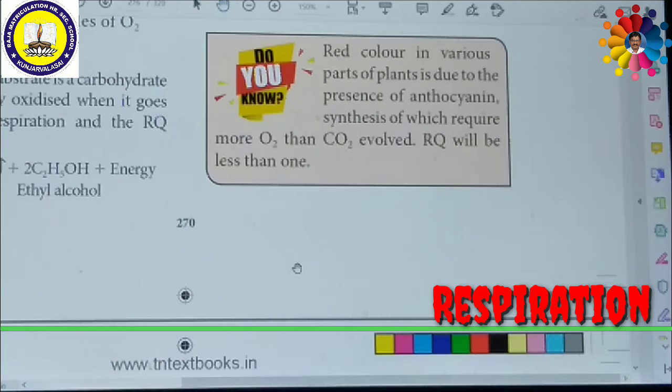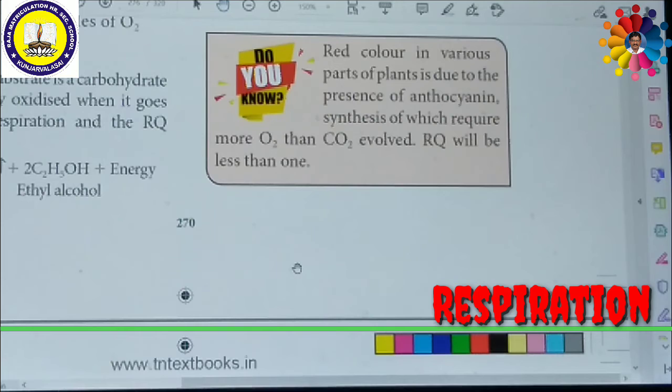The second type of fermentation is called lactic acid fermentation. Some bacteria like Bacillus, fungi, and muscles of vertebrates produce lactic acid from pyruvic acid. This is called lactic acid fermentation. Apart from this, the third category is called mixed acid fermentation. This type of fermentation is a characteristic feature of Enterobacteriaceae and results in the formation of lactic acid, ethanol, formic acid, and gases like carbon dioxide and hydrogen. So this is called mixed acid fermentation.